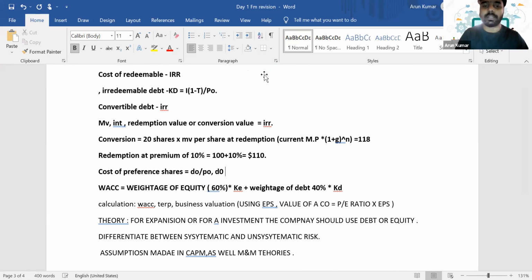D0 will be calculated as a percentage of nominal value. It will be given in the question, a 4% preference shares or a 10% preference shares. That percentage indicates the dividend rate.